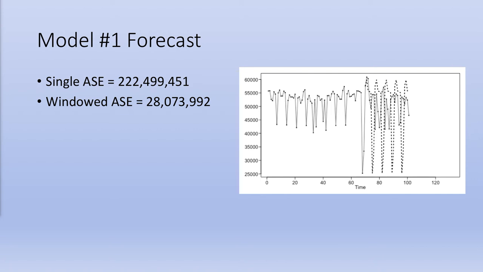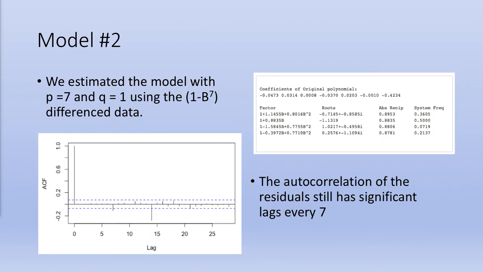The single run and windowed ASEs are shown here, and it should be noted that we also tried differencing the data with the first difference in combination with that (1-B^7), but the results were similar, and those lags in the autocorrelation, we just couldn't get them out of there. So even though p equals 7 was not suggested in AIC5, we believe there was some weekly seasonality and estimated the model with p equals 7 and q equals 1 using that (1-B^7) differenced data from earlier.